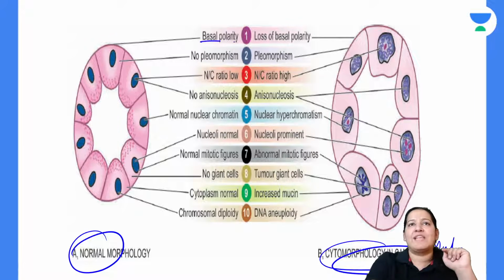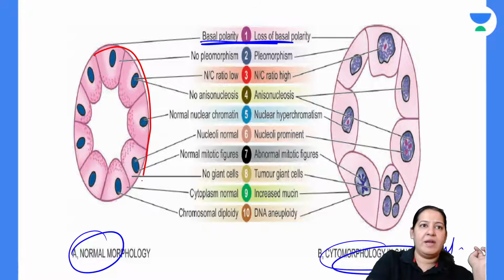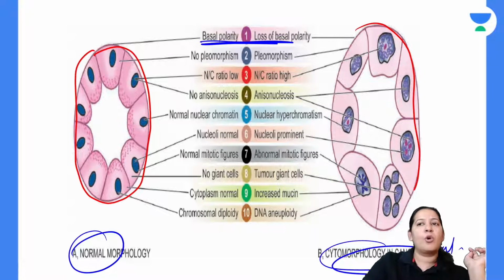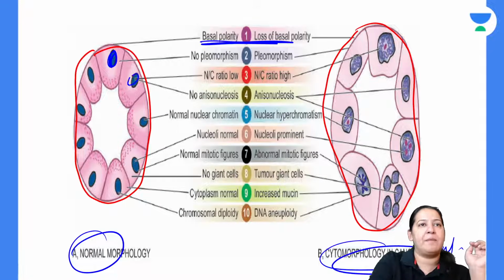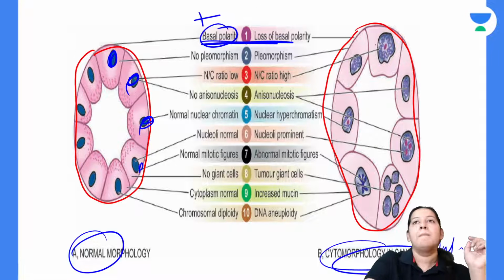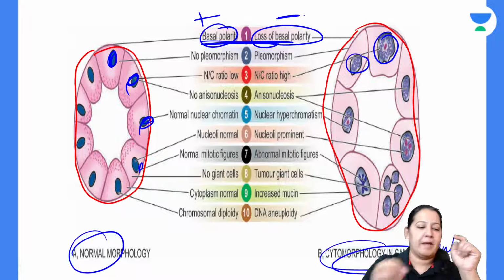The first point is basal polarity. See the nucleus here. See the basement membrane here. You can see the basement membrane here and here. Now see the location of the nucleus in all cells. In the normal diagram, the nucleus is towards the basement membrane, so basal polarity is present here. But here, the nucleus is present anywhere. So basal polarity is lost here.